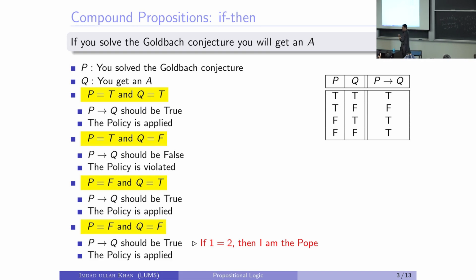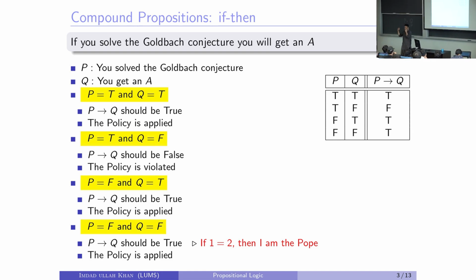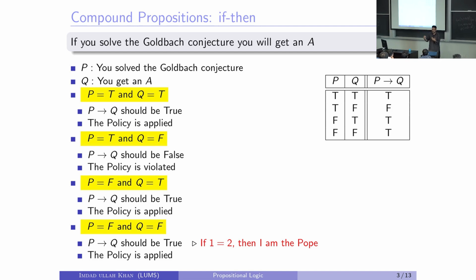Who is "you"? Whatever, leave that. Q is the statement: you got an A, or you will get an A, or you deserve an A, whatever. So that's Q, the statement that you get an A in this course. Now, the truth table says, you substitute the values for P and Q and pronounce the first row of this truth table. Let's suppose P is true and Q is true.